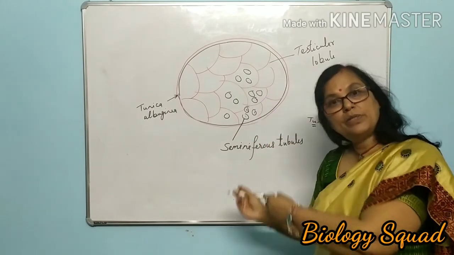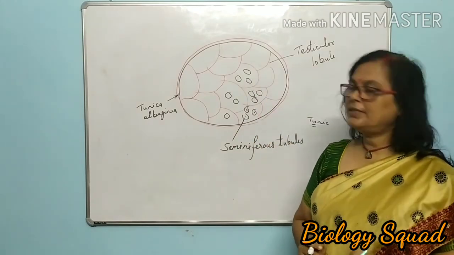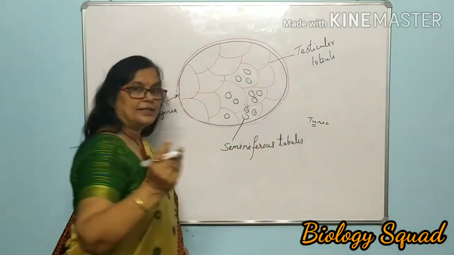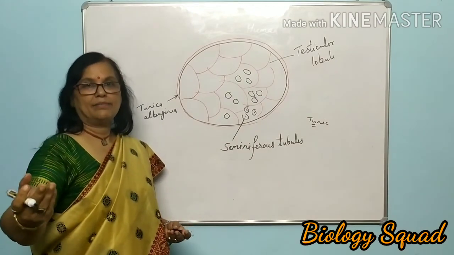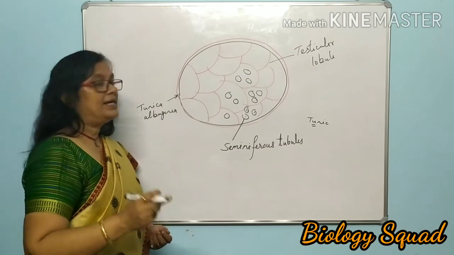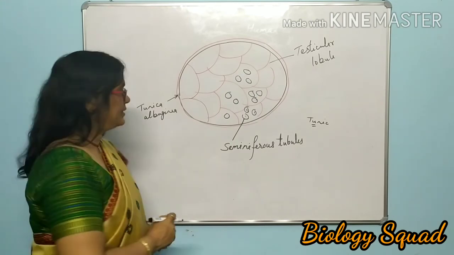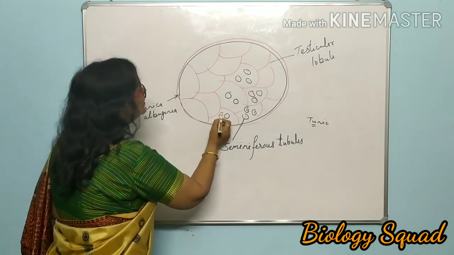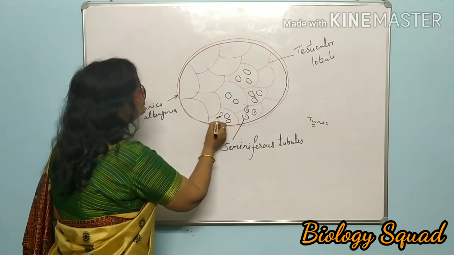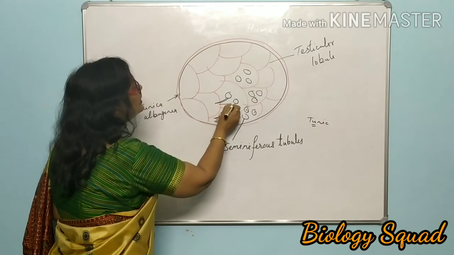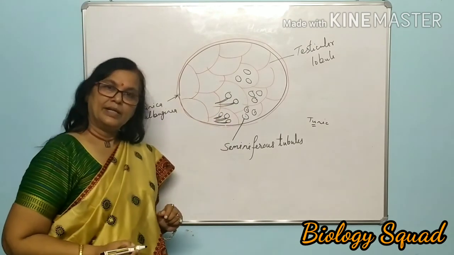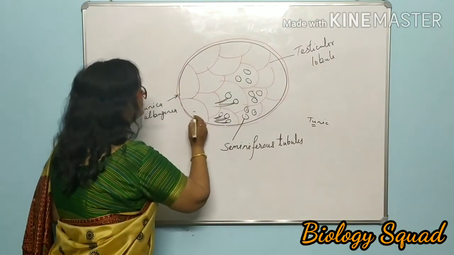Then it has to be carried out, isn't it? Then just please try to understand the various duct system, accessory ducts. I had told you the term rete testis. All such seminiferous tubules are connected by a tubular structure which is rete testis, forming a network-like structure.